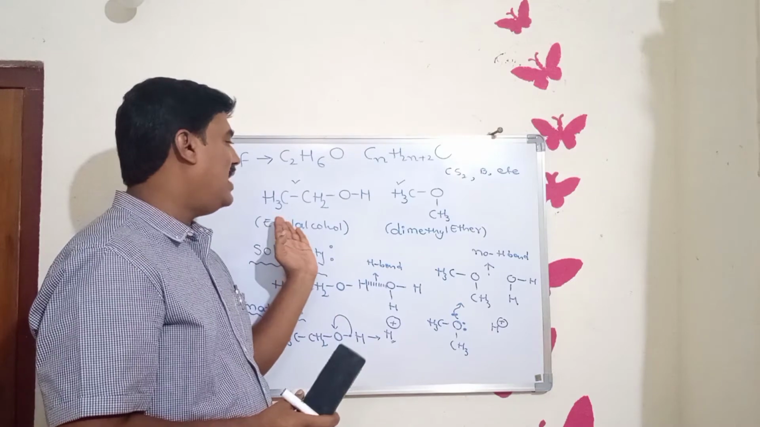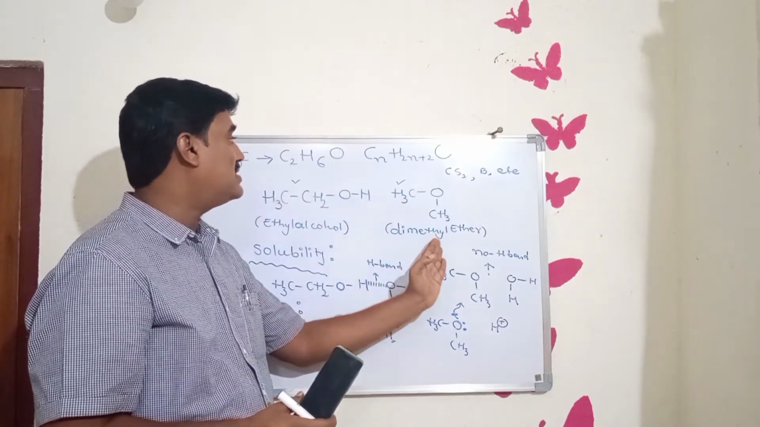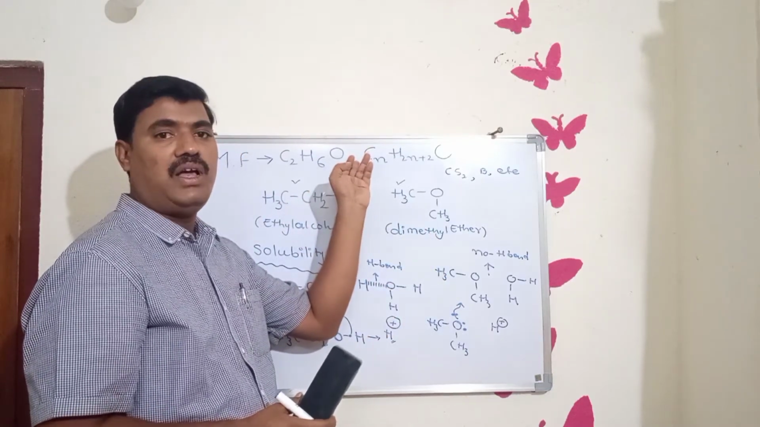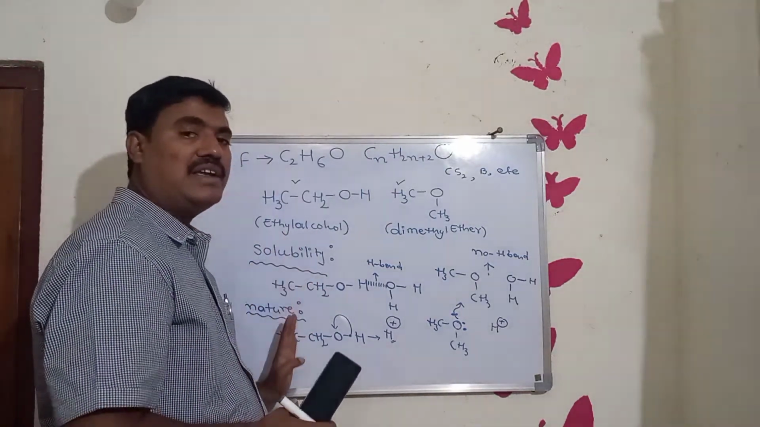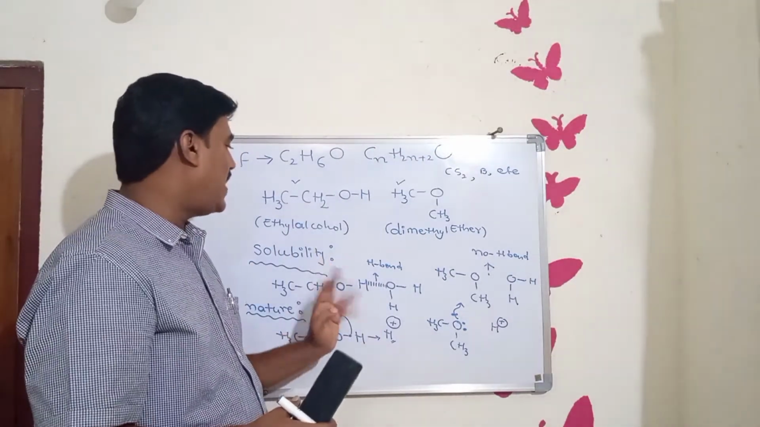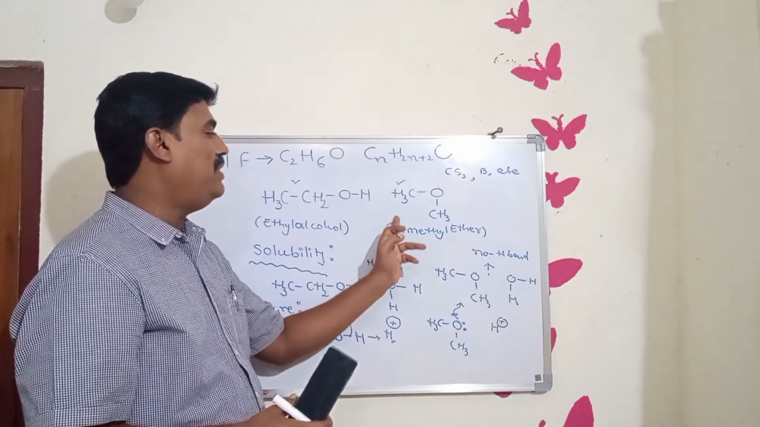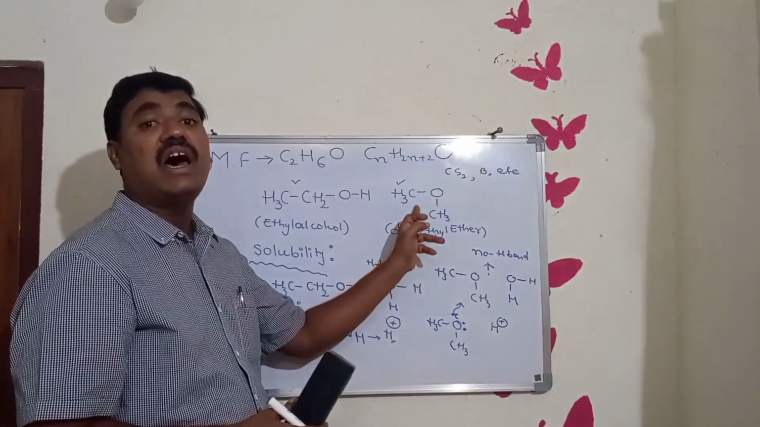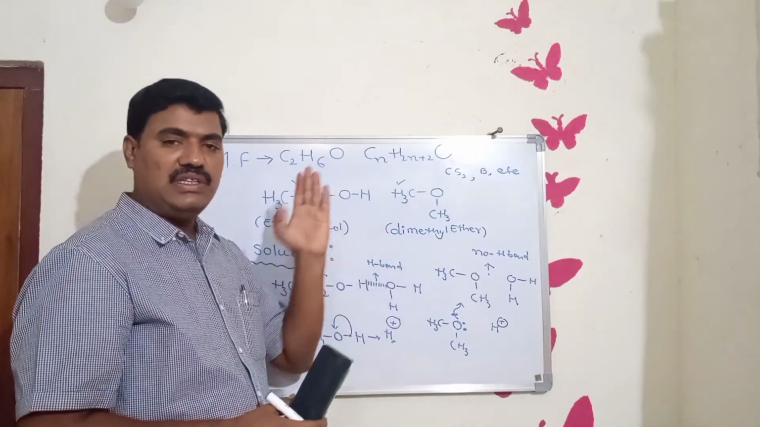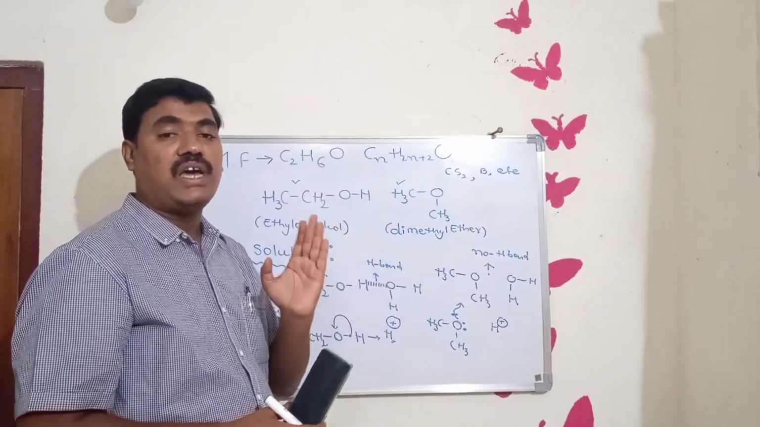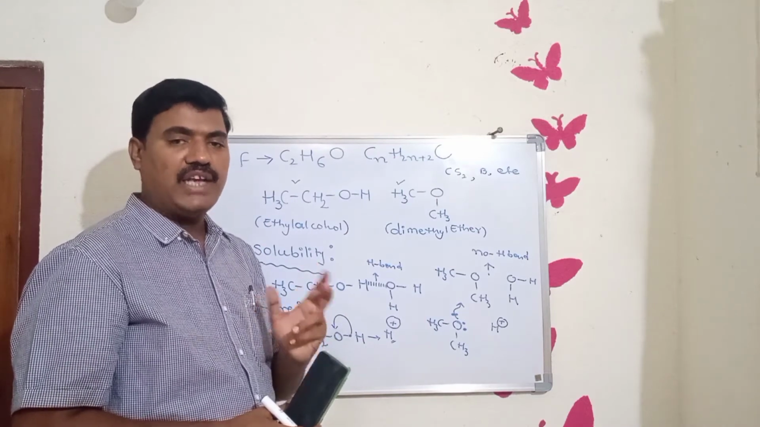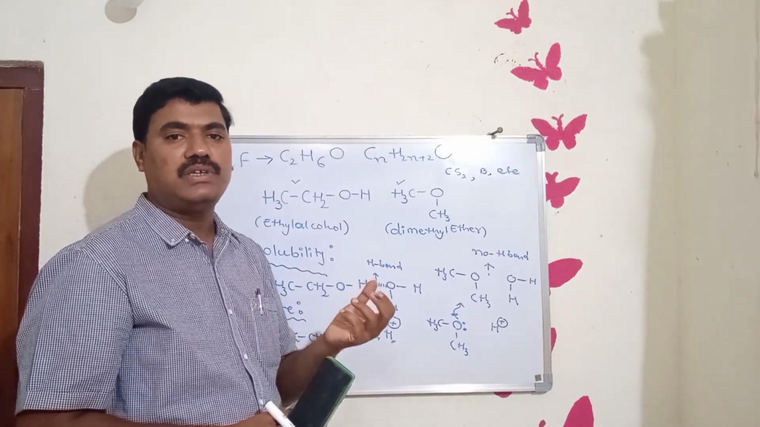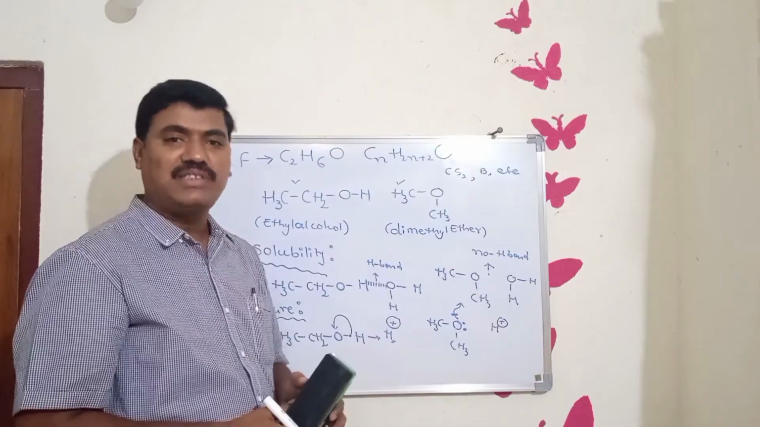So thus ethyl alcohol and dimethyl ether have the same molecular formula, but they differ in their physical and chemical properties. That's why ethyl alcohol and dimethyl ether act as isomers. This is the definition of isomerism briefly. Okay, I will explain some more points in the next class.